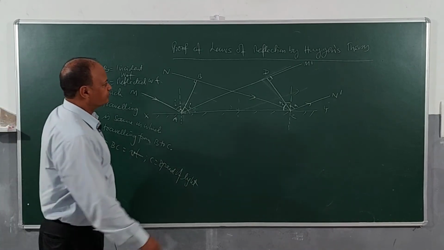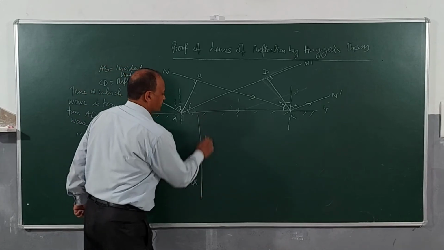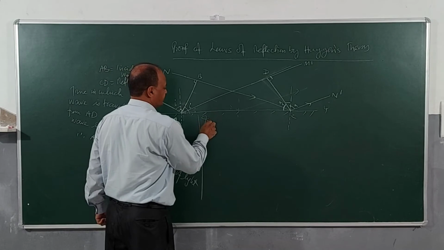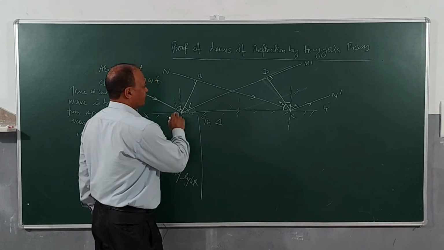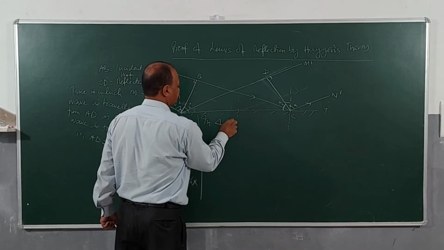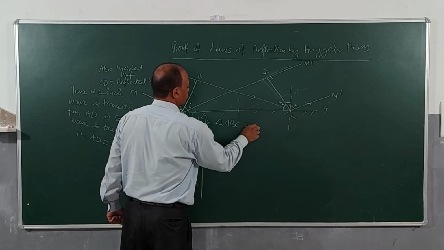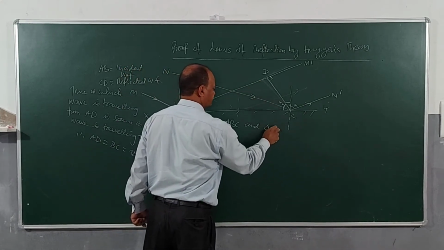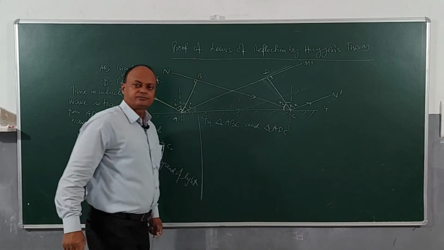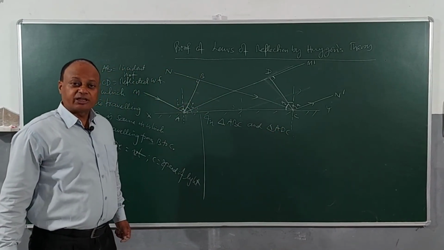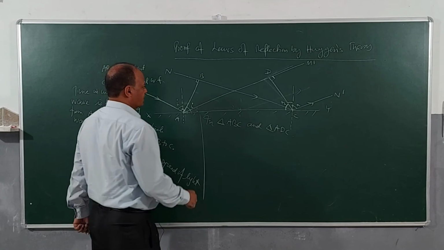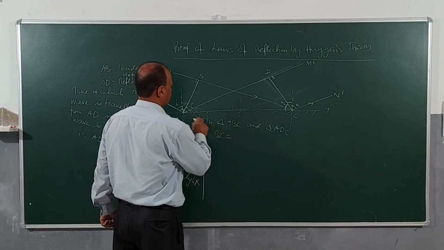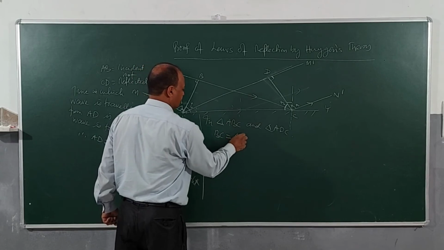Now children, here we'll use congruency. In triangle ABC and triangle ADC, if you look at these two triangles, then we have BC equal to AD.